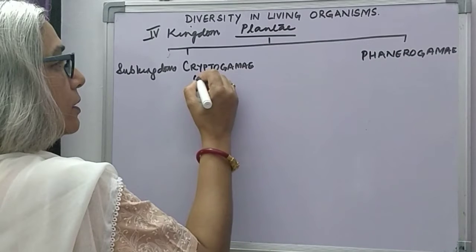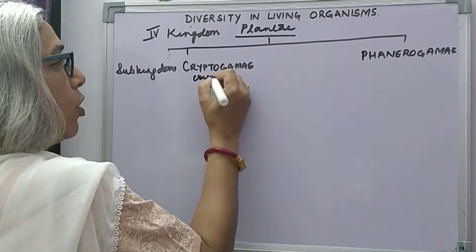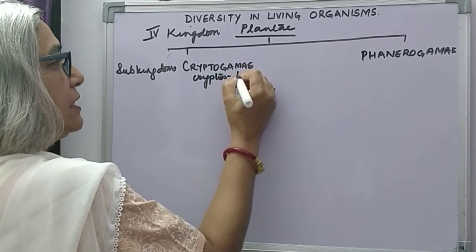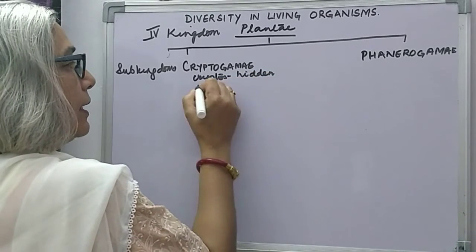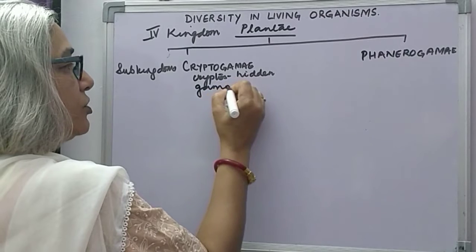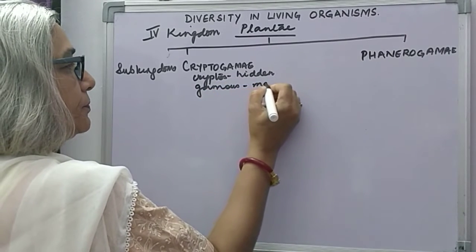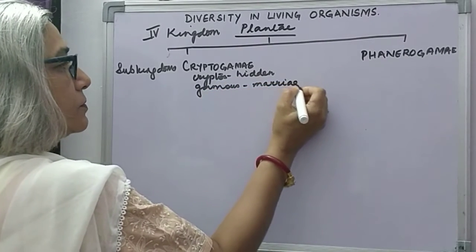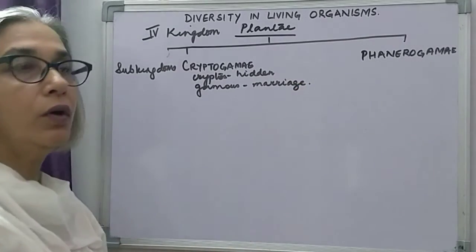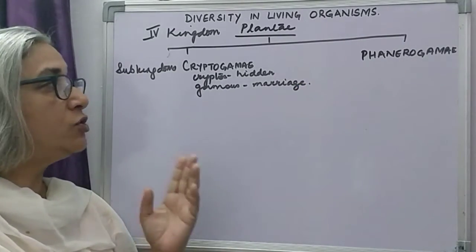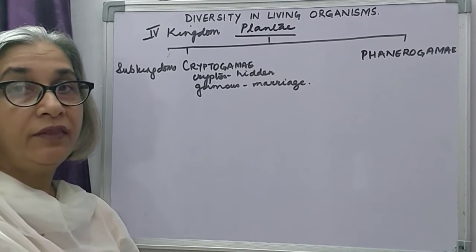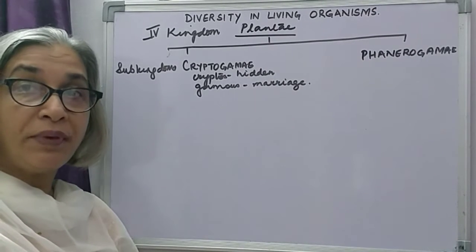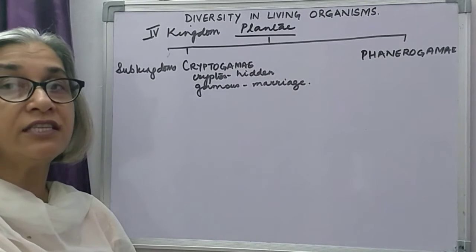Cryptogame, the word cryptos means hidden and gamus means marriage. Now, plants belonging to this subkingdom, they do not bear flowers and seeds.